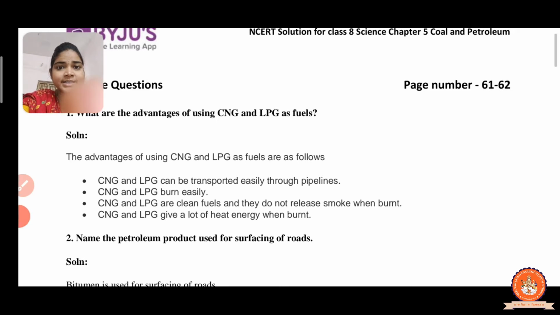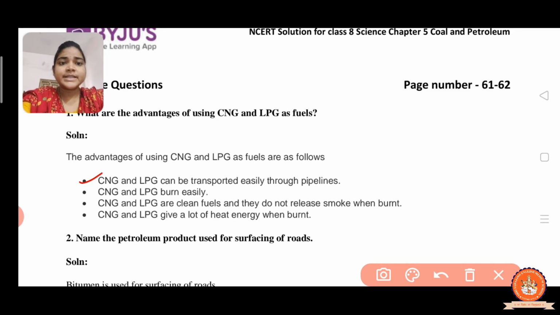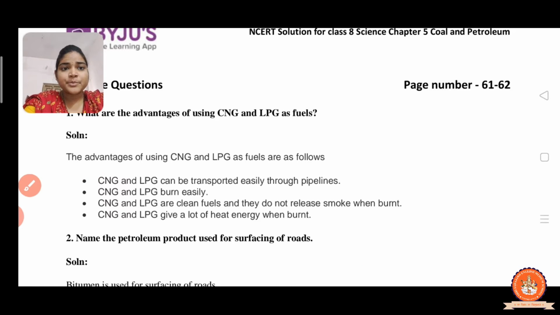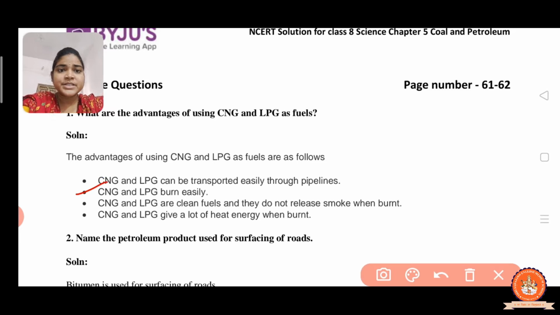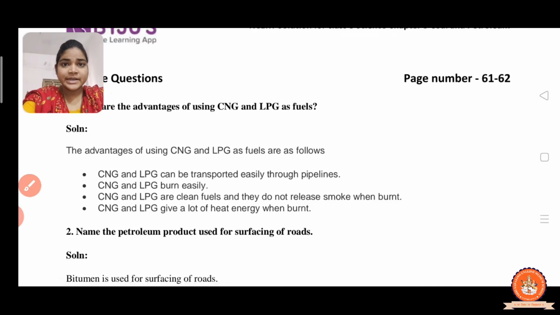The first advantage is that CNG and LPG can be transported easily through pipes. It is compressed and transported easily through pipelines, and CNG and LPG burn easily. Moreover, CNG and LPG are cleaner fuels, so they do not release smoke when burnt. And the next one is CNG and LPG give a lot of heat energy when burnt.